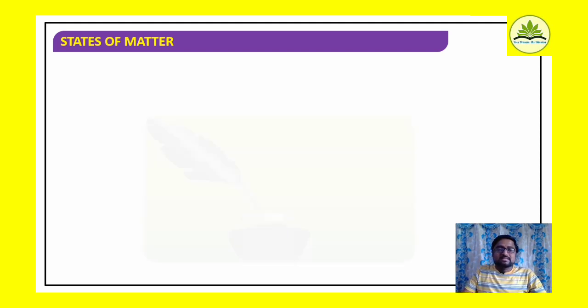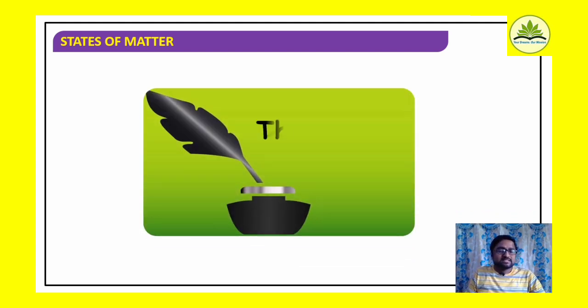Well, so that was a brief introduction about states of matter. If I consider states, how many states? We can consider the three major states of matter. They are solid, liquid and gases. Well, in the next session, we are going to deal with gaseous states of matter.